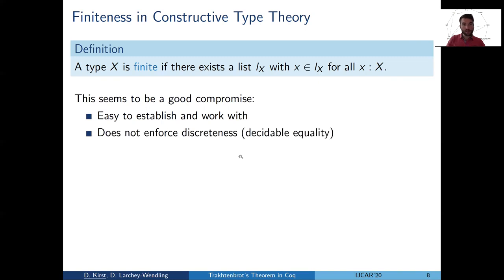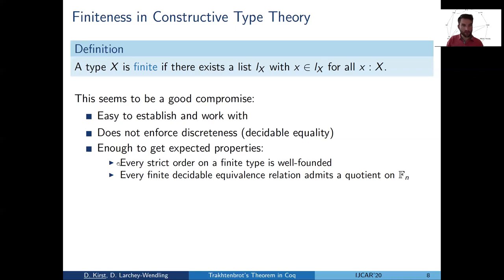On the other hand, this definition is pretty relaxed. In particular, it doesn't enforce discreteness. So a finite type doesn't necessarily need to have finite decidable equality. And this means that establishing finiteness is a bit simpler. But on the other hand, finiteness is still, in this definition, a strong enough notion to give us some expected properties. In particular, that strict orders on finite types are well-founded, and that for finite and decidable equivalence relations, we can always quotient onto some finite type.